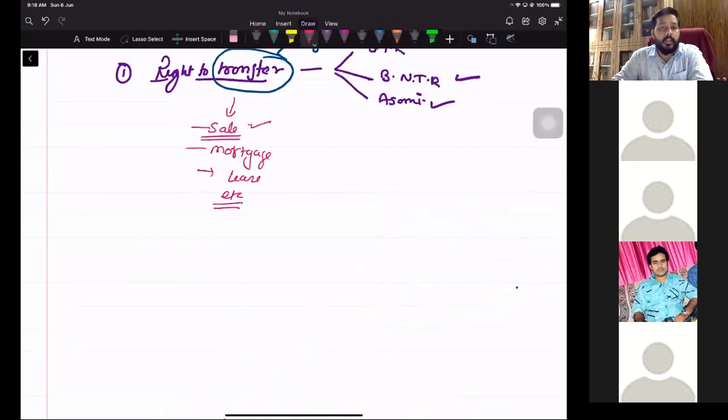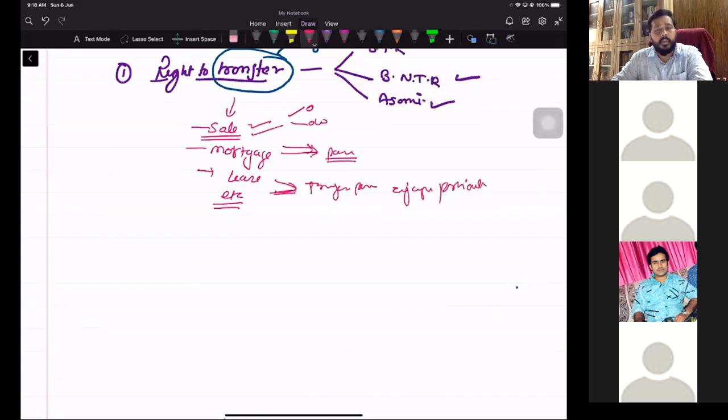When we make a transfer of interest through sale, we transfer both possession and ownership. When we transfer mortgage, sometimes we transfer possession, sometimes we do not transfer anything, only document. When it's lease, we only transfer possession, for enjoyment, for a particular time. These are different situations. So when I say right to transfer, I'm saying in context of sale, mortgage, lease.